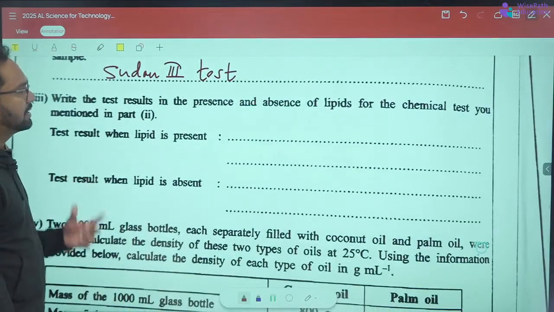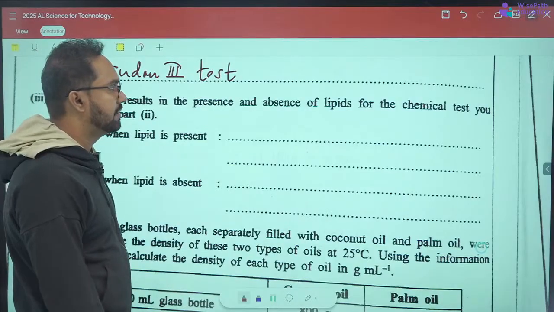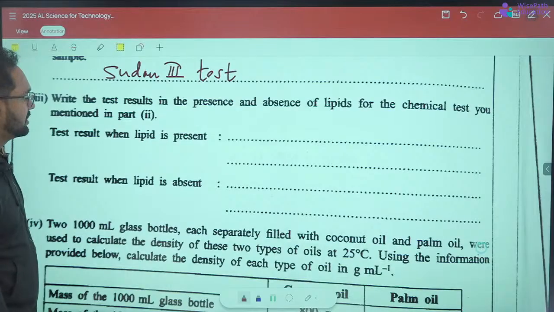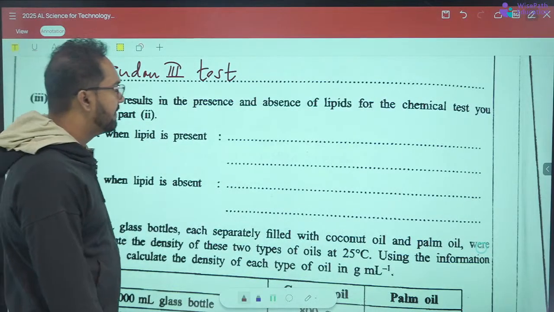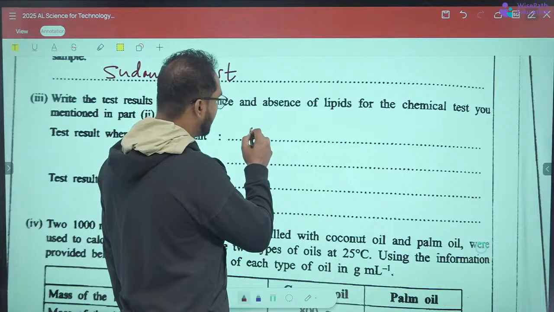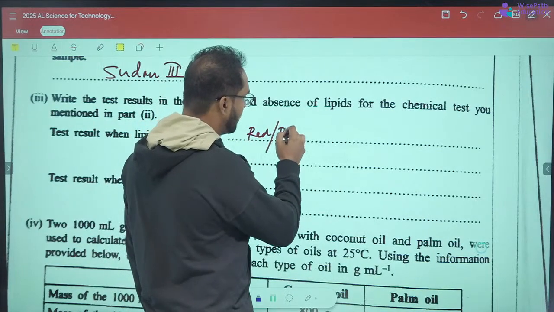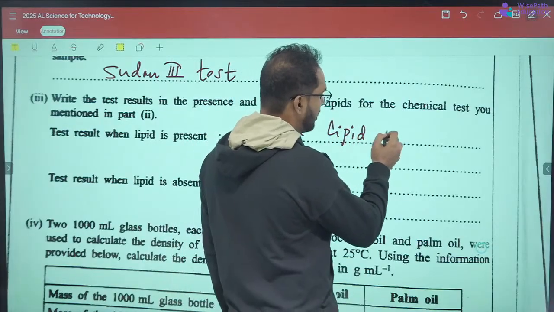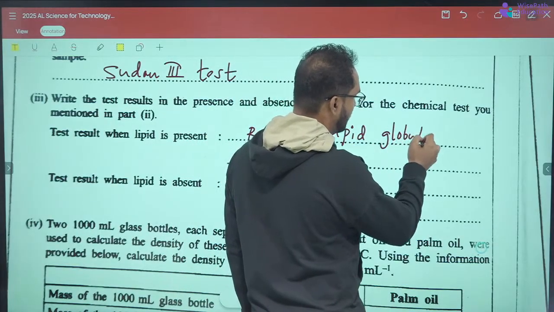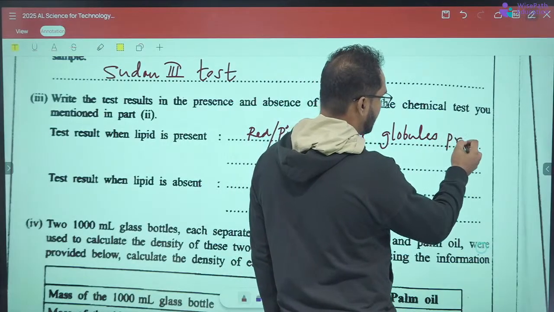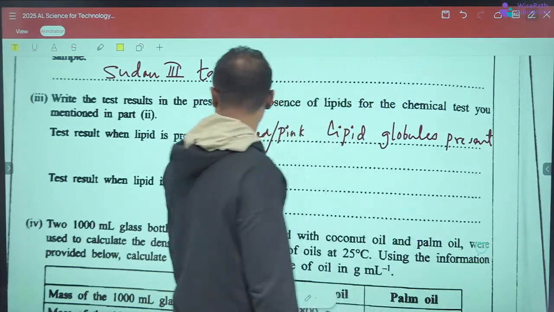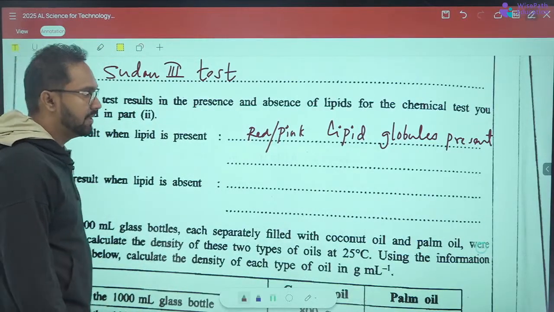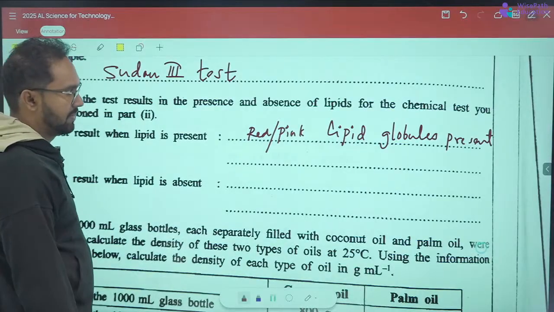Write the test result in the presence and absence of lipids for the chemical test you mention in part 2. Test results when lipid is present: there will be red or pink lipid globules present, right?